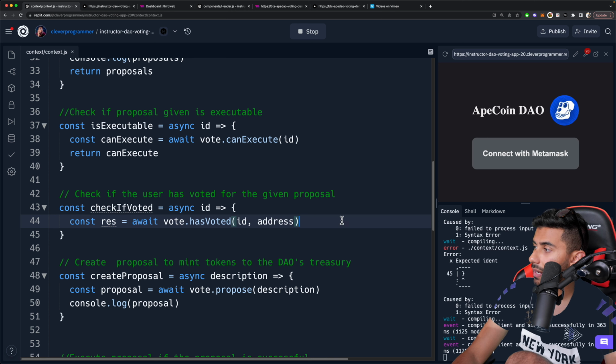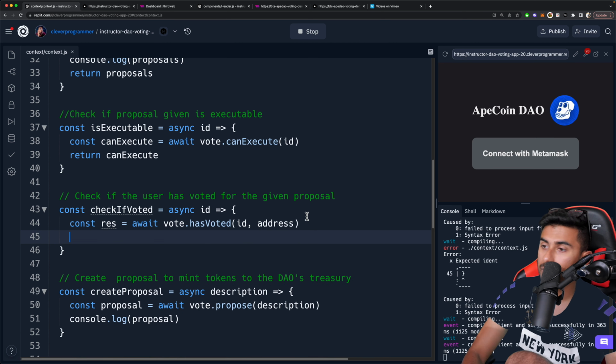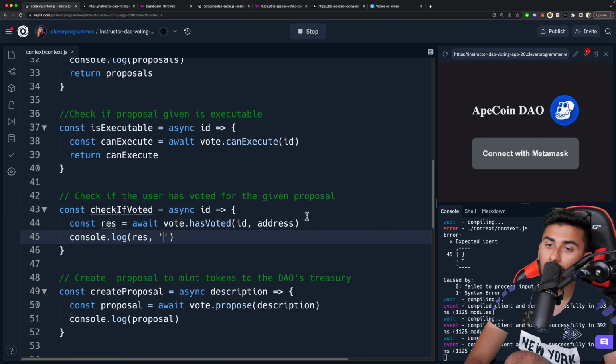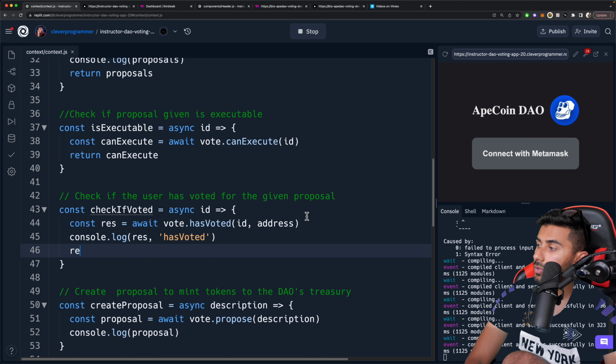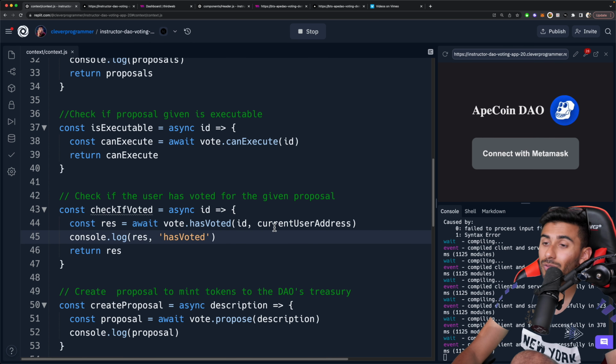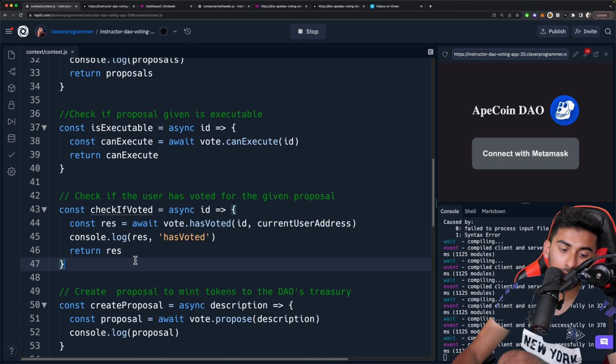Then we're going to go down here and say has voted, and then we're just going to return the result. We're going to call this current user address, because that's what we're choosing to call it. So everywhere you see address, change it to current user address, and there we go. That should be what check if voted should look like.